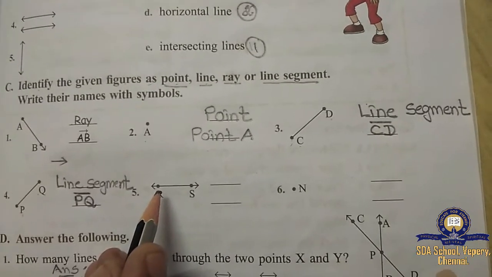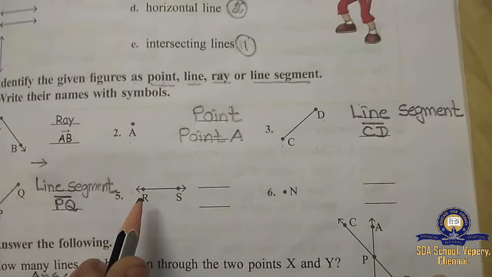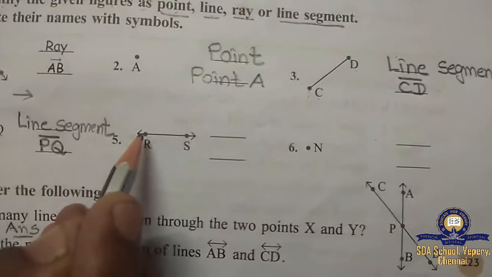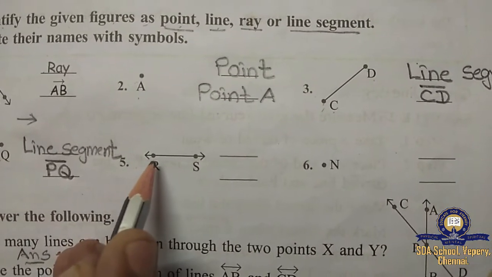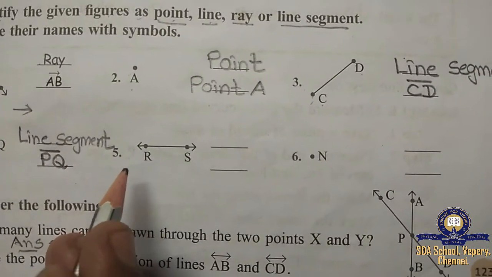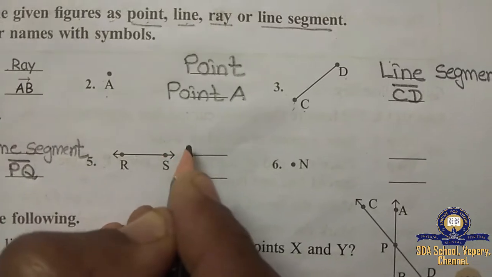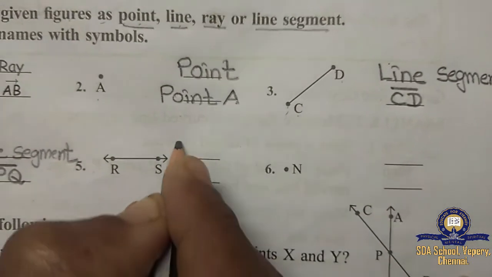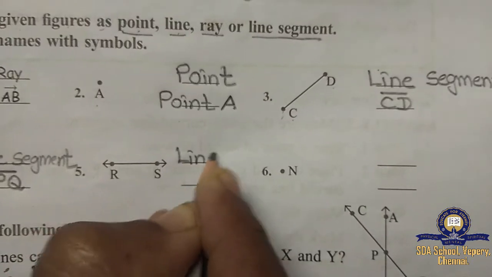Okay. Here, see what is this line? Can you identify, children? Yesterday I have taught. See, we cannot identify its ends. So, what is this one? This is called line. Okay, children?